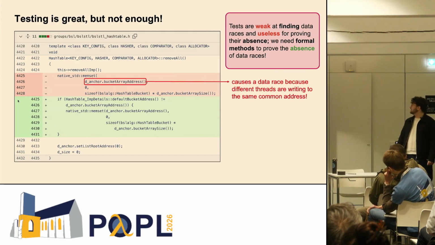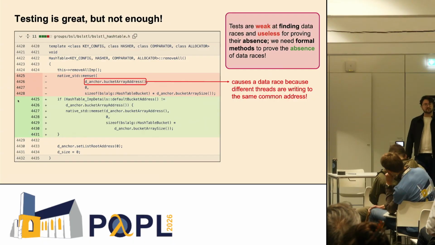And in this case, this line of code caused a data race where two threads were trying to access the same location in memory.